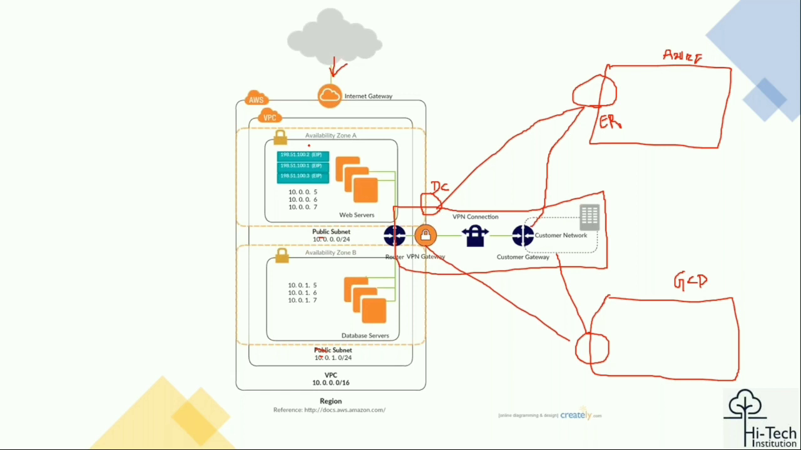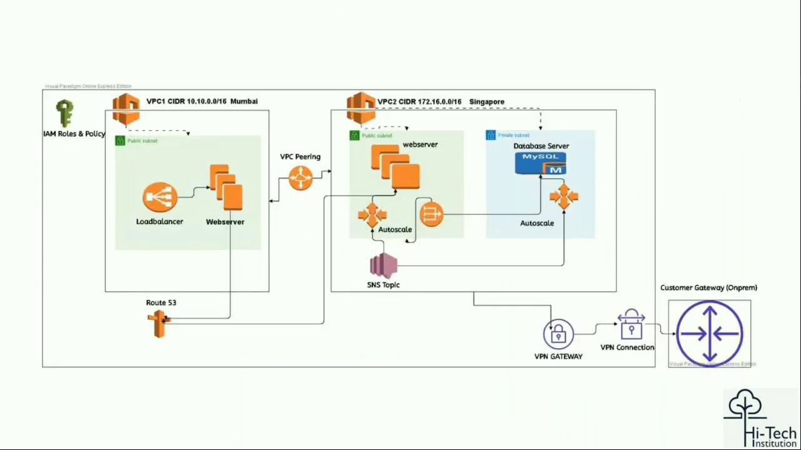This is the architecture. If you go into the services at the internal AWS level, you will have IAM services, which give you authentication and authorization. This is your public subnet, which is available in the Mumbai region. This is available in the Singapore region, so more than one region. Here you have one public subnet and one private subnet.